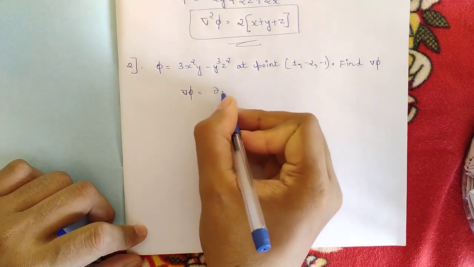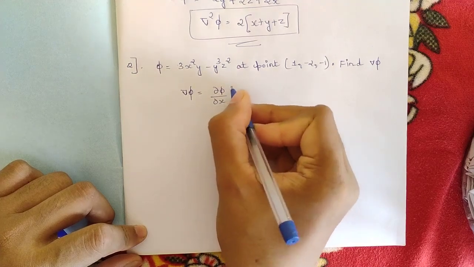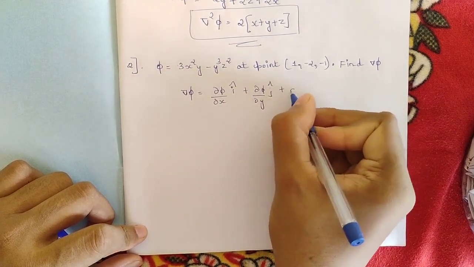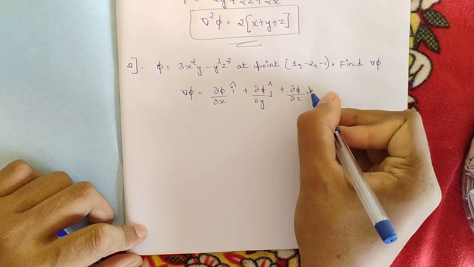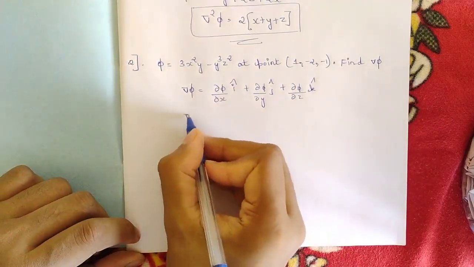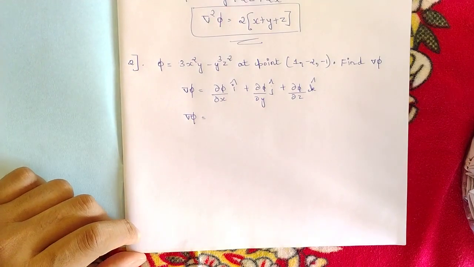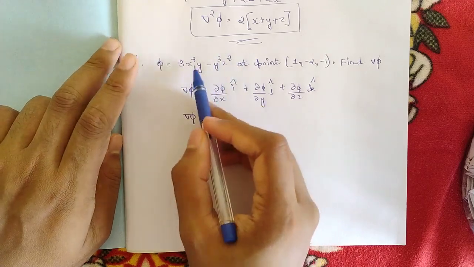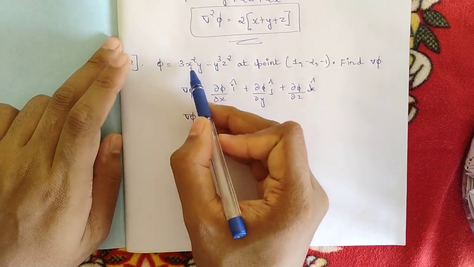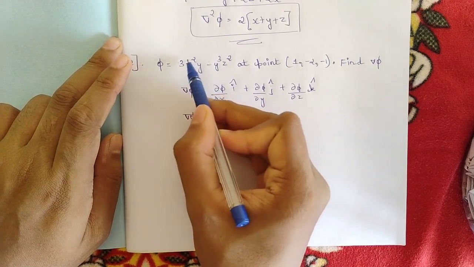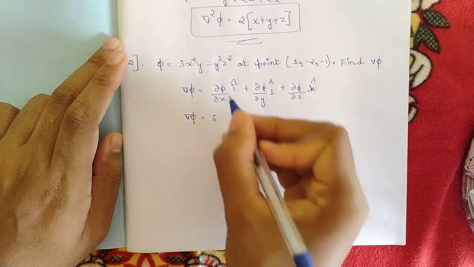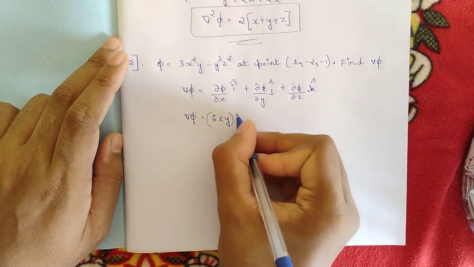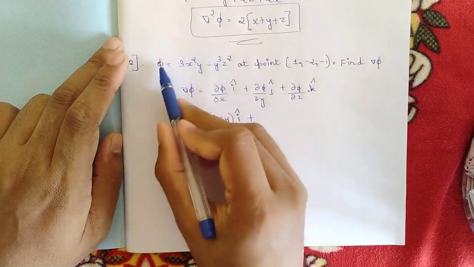The formula is dou phi by dou x into i cap plus dou phi by dou y j cap plus dou phi by dou z k cap. So del phi is equal to, first we should be partially differentiating this with respect to x. Here we have one x term, so only consider this part. The differentiation of x square is 2x, so 3 into 2 is 6, and x and y. 6xy into i cap